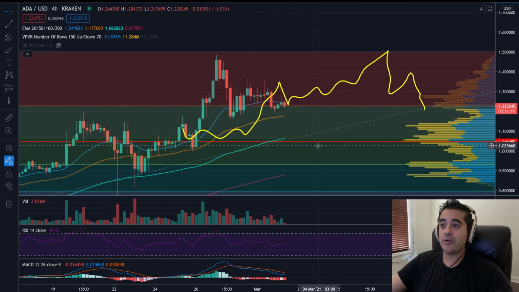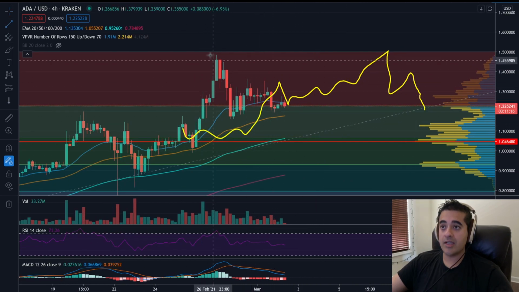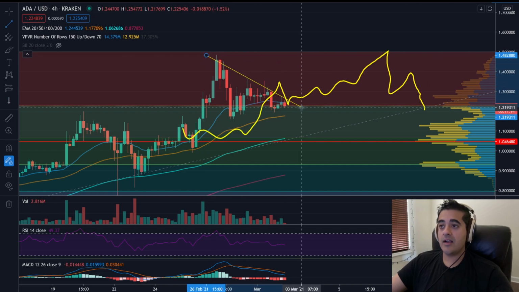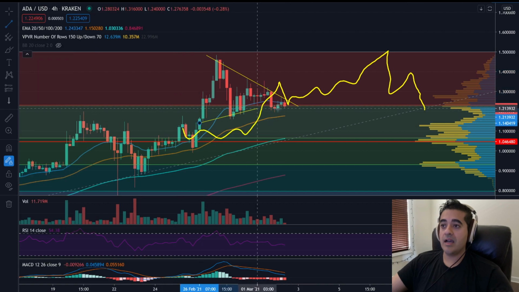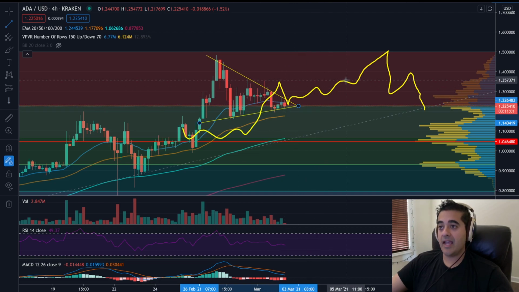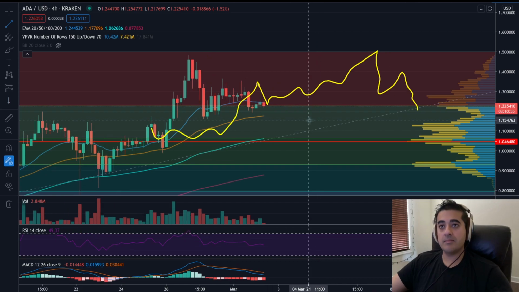It's just a matter of this price constriction that's occurring. If you look here, the lower highs are being put in, and if you look at the bottom, the higher lows are being put in. So this is also forming a triangle, and the apex of this is pretty much right where my line is. We would expect it to break out, and if it breaks down, we're expecting support at around $1.05 to $1.07. So keep those in mind.